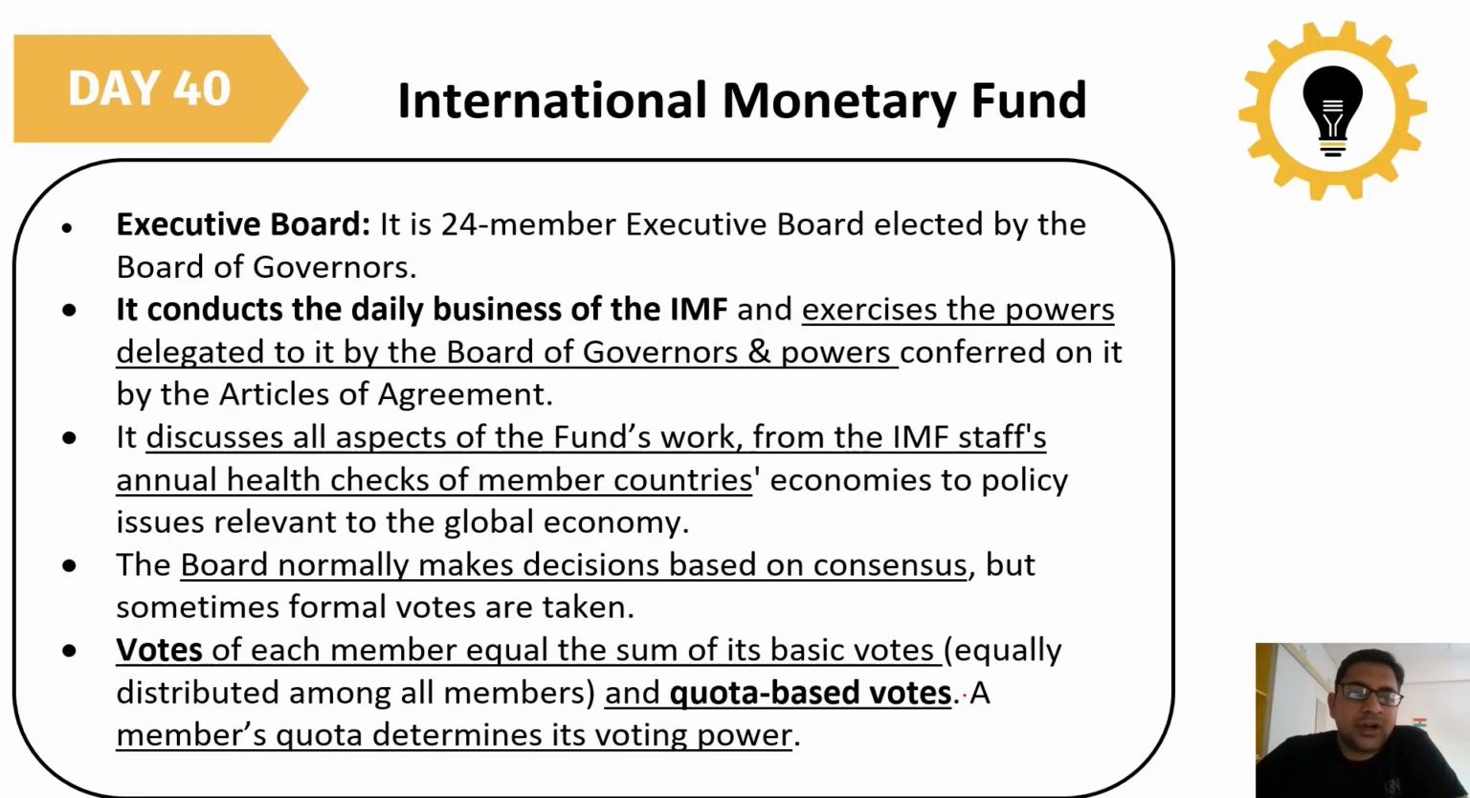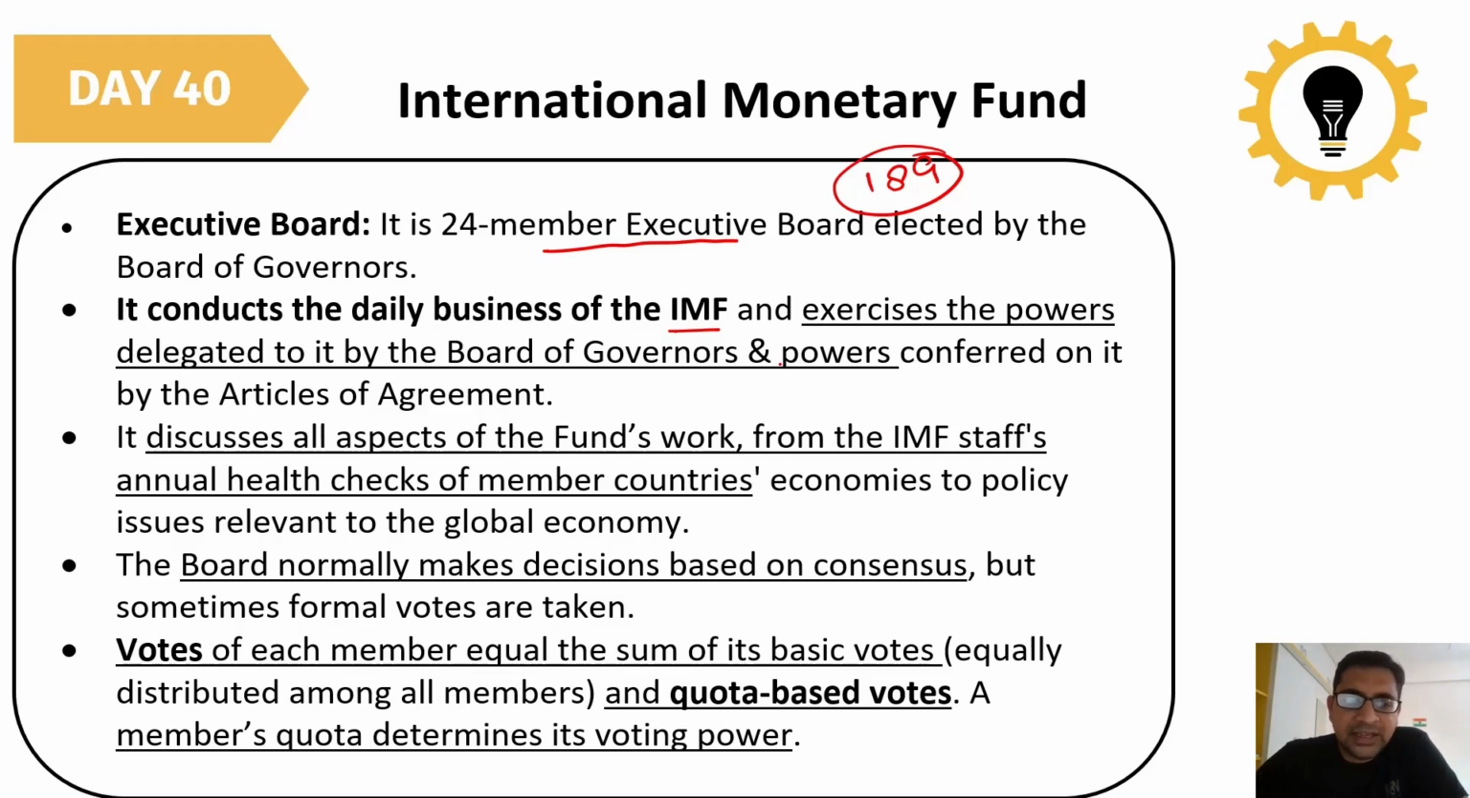Now, what is this executive board all about? There are 24 members in this executive board that is elected by the 189 members of the board of governors that we have already discussed previously. Okay, 25 members in the executive board have been assigned. Normally their work is to conduct the daily business of the IMF. They exercise the power delegated by the board of governors and the powers under the articles of agreement. So it conducts the day-to-day functioning of the IMF. They check on the IMF work, what is coming in everyday.